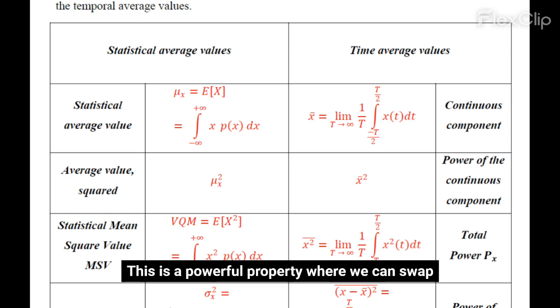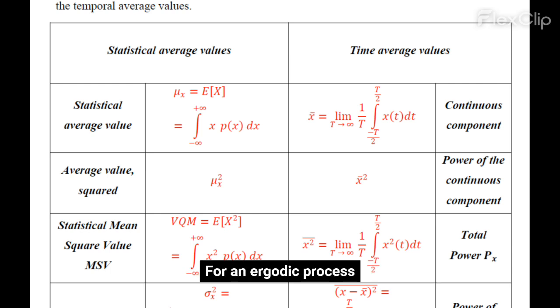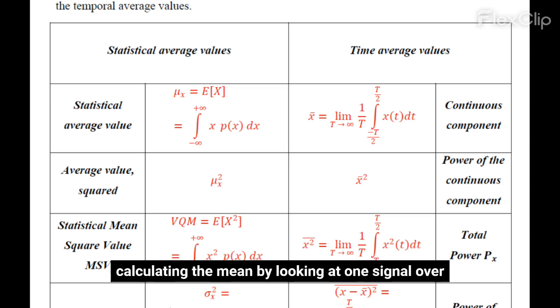This is a powerful property where we can swap statistical averages, which require many realizations, with temporal averages, which only require one realization over a long time. For an ergodic process, calculating the mean by looking at one signal over a long duration gives the same result as looking at the entire ensemble of signals at a single moment. This is incredibly practical for real-world measurements.